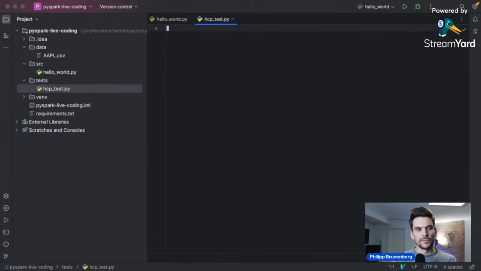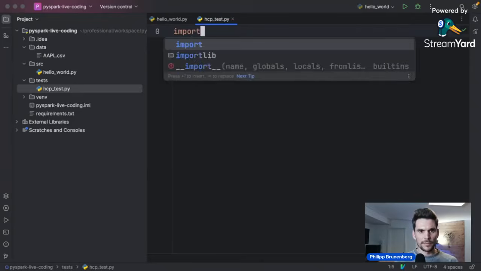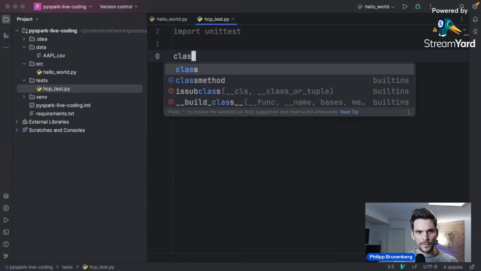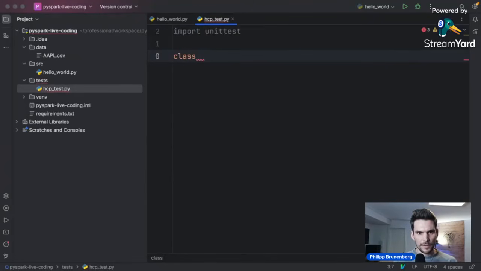Now, to implement a unit test in Python, we would import unittest, and for our test suite, we will define a new class, and I call it highest close price test.